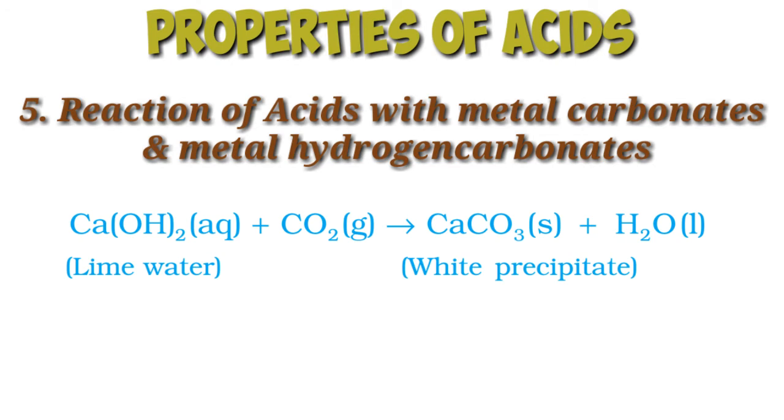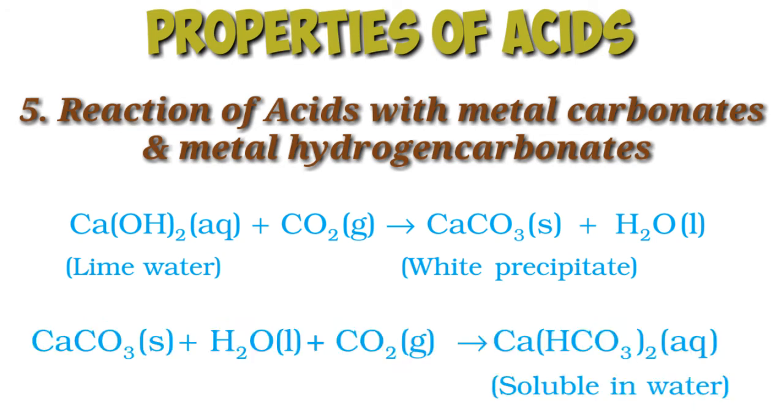Calcium hydroxide, Ca(OH)2, plus carbon dioxide gives calcium carbonate, a white precipitate, plus water, H2O. If excess carbon dioxide gas is passed through lime water, the white precipitate formed before now dissolves due to the formation of a soluble salt, calcium hydrogen carbonate, and the solution becomes clear again.